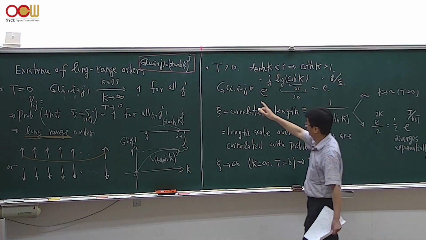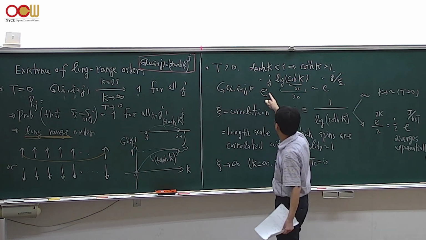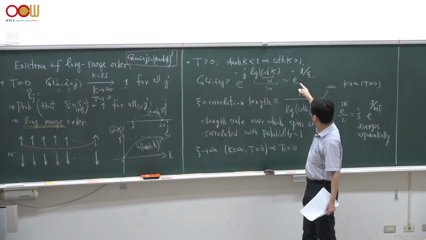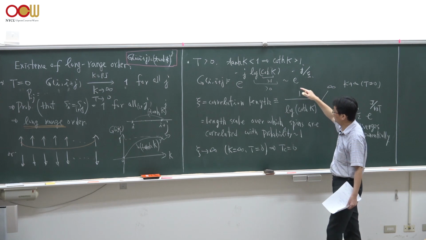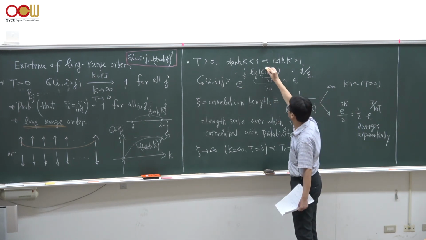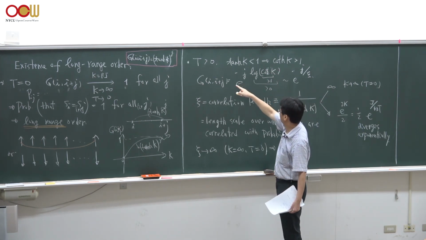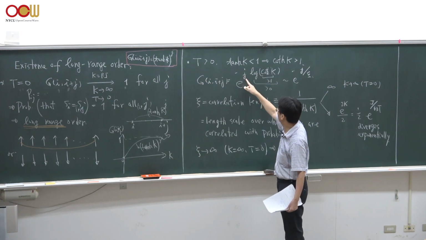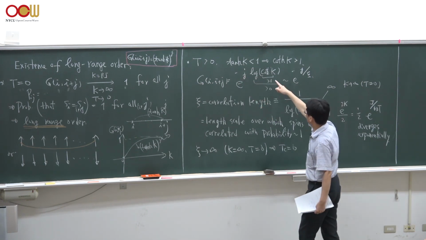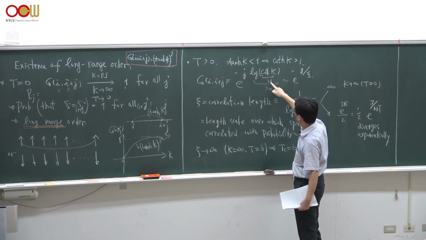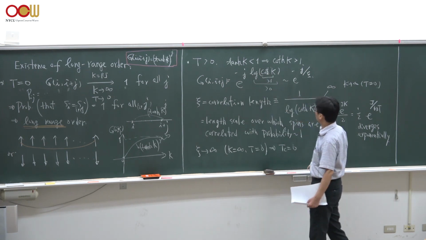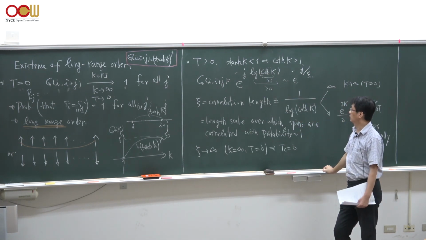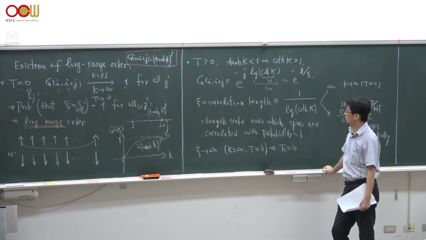Therefore, we could rewrite this correlation function in a way that shows an exponential decay, given by e to the minus j times the log of the hyperbolic cotangent of K. Since the hyperbolic cotangent of K is bigger than 1, the log of it is positive.